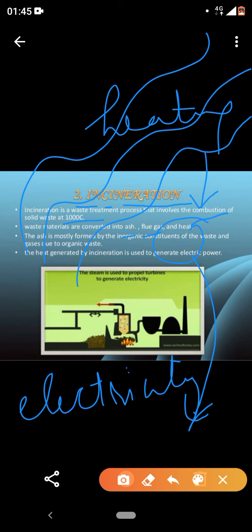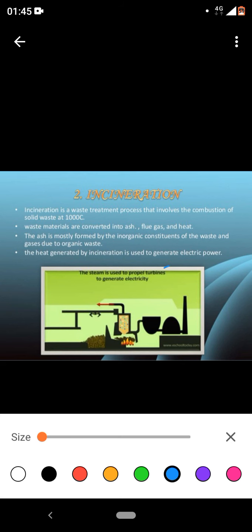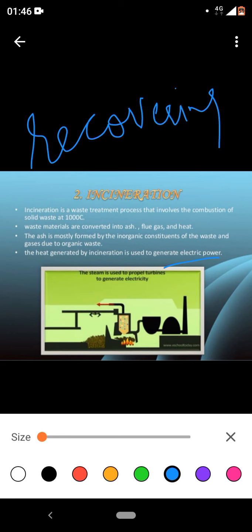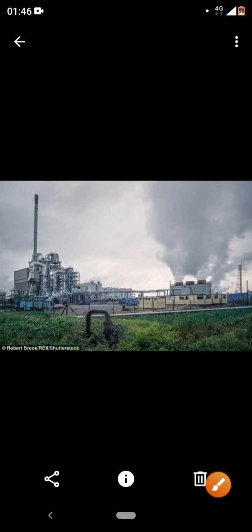Basically, ash is normally formed by the inorganic constituents of waste, and gases are formed due to the organic waste. The heat generated by incineration is used to generate electric power. This is very important, electric power. Hence, we are recovering. What are we doing here? We are recovering. We cannot reduce, we cannot recycle, we are recovering. Are we clear?